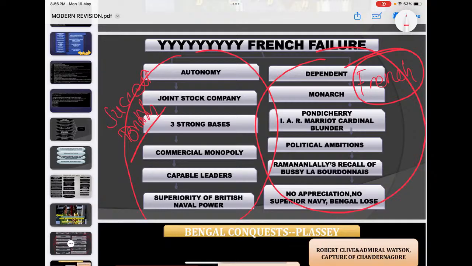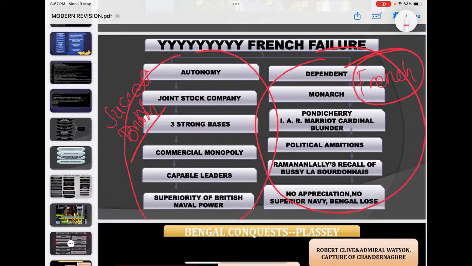On the other side, French failure is due to dependence. This French company was like a French government department. Most of the shares of the company were bought by the French monarch, so this French company had no autonomy. They had to act according to the will of the French monarch. So over-dependency on Paris, on the French monarch, was a reason for its failure.